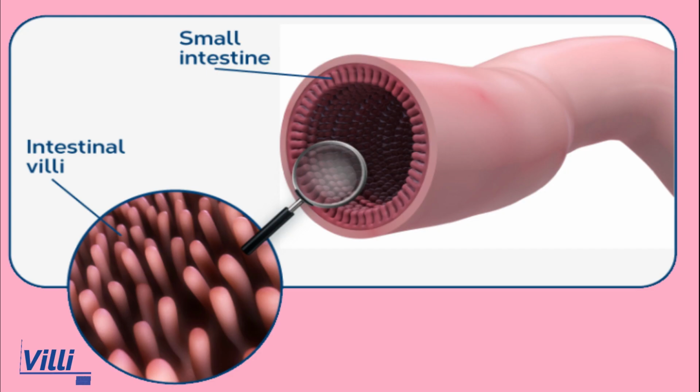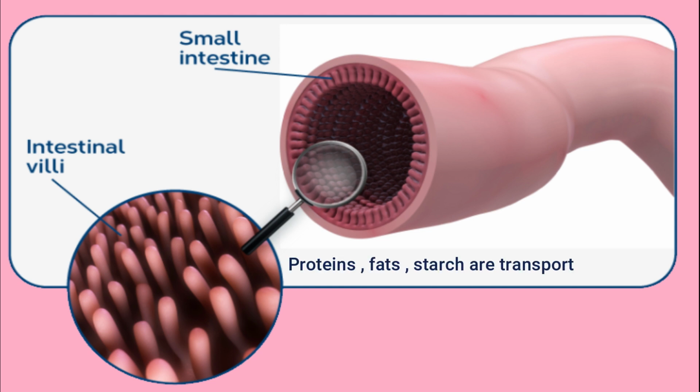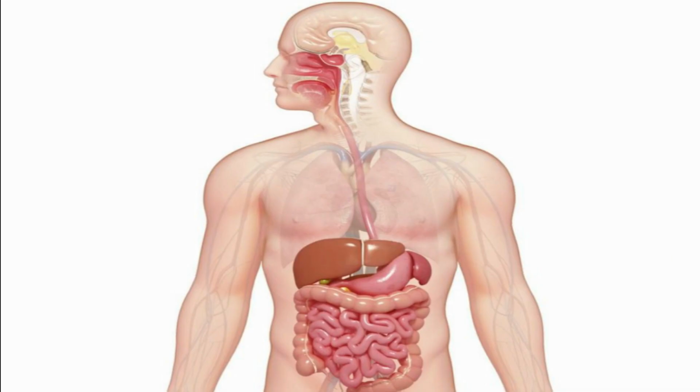What are villi? Villi are finger-like projections in the small intestine. Each villus is approximately 0.5 to 1.6 millimeter in length. The products of proteins, fats, starch are transported into blood by villi.